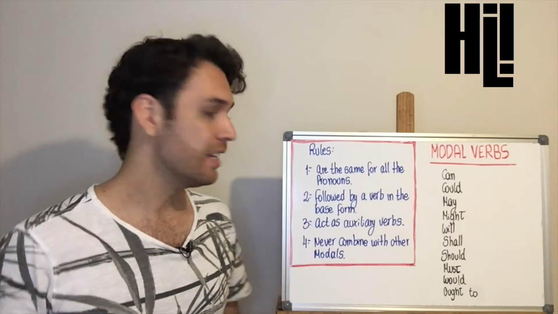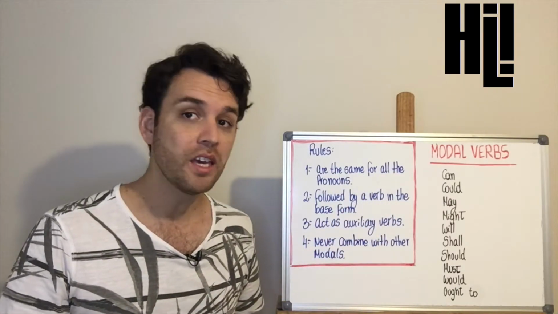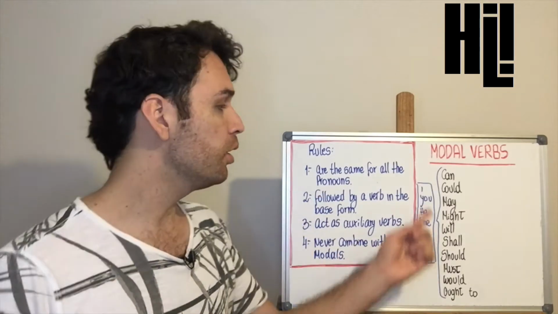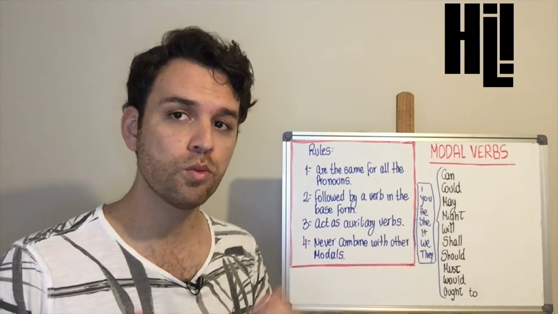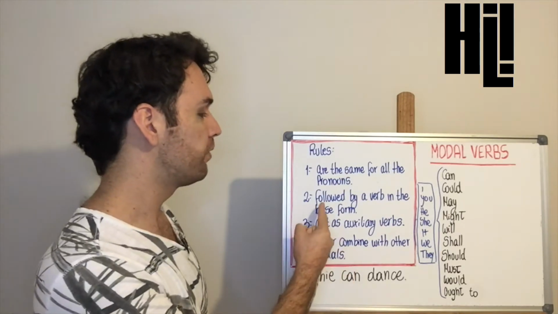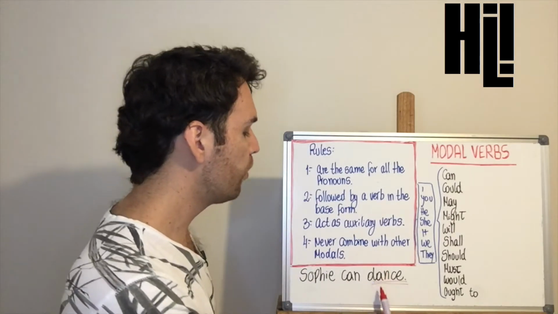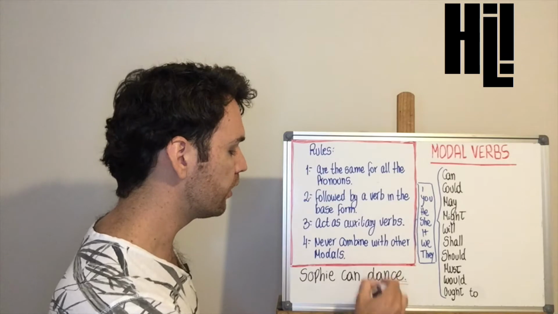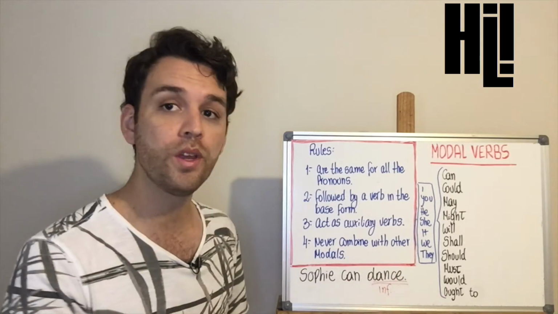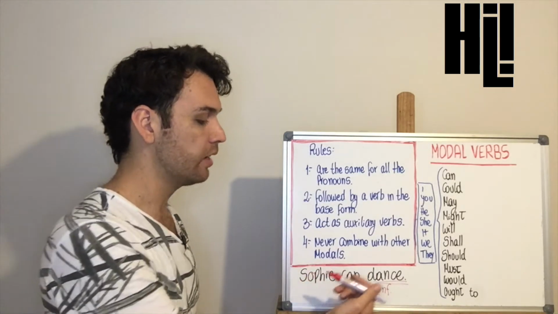The first rule says that they are the same for all the pronouns. That is to say, we will not need to conjugate modal verbs. Then we can use all the pronouns without worrying about conjugation. The second rule says that they are followed by a verb in the base form. That is to say, we will always need to have the verb next to a modal verb in its infinitive form without to. That is how we have in the example, Sophie can dance.